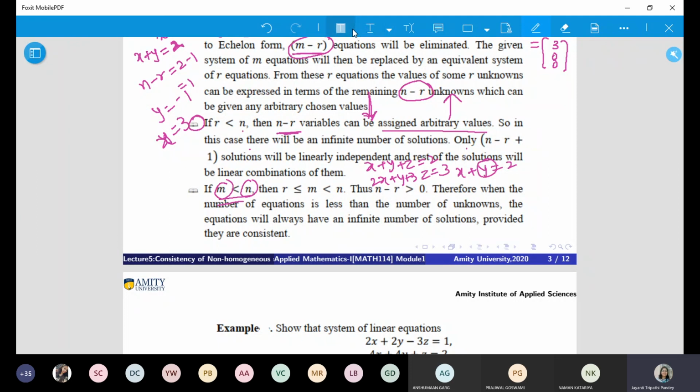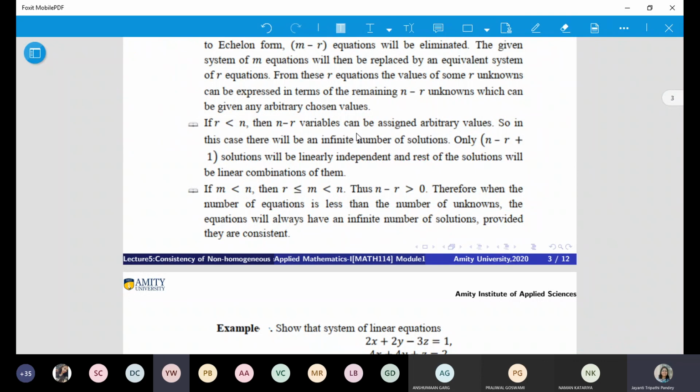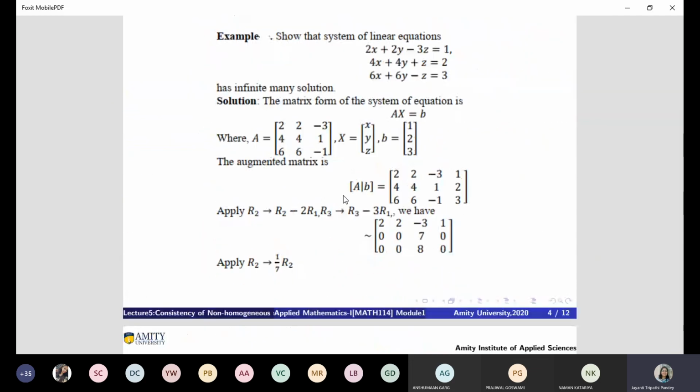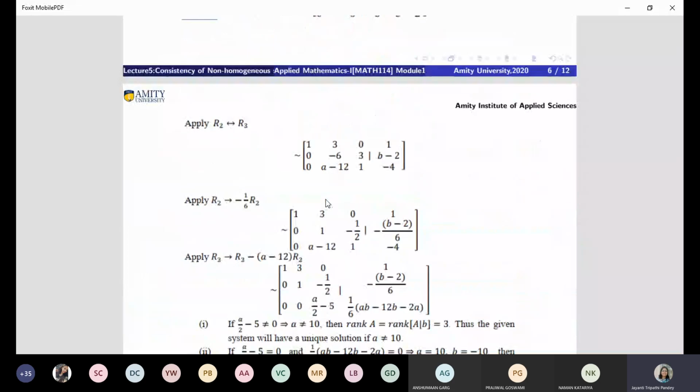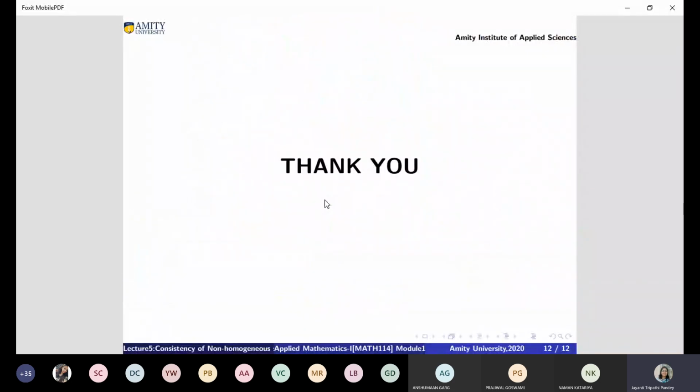Agreeable? Yes, ma'am. Everybody? Yes, ma'am. Now I expect you to solve many questions which are given in the assignment as well as in HK Das. Whatever suits you, doesn't matter, but I expect you to solve, because unless you solve many questions, you won't be comfortable in it. Is this okay? Yes, ma'am.